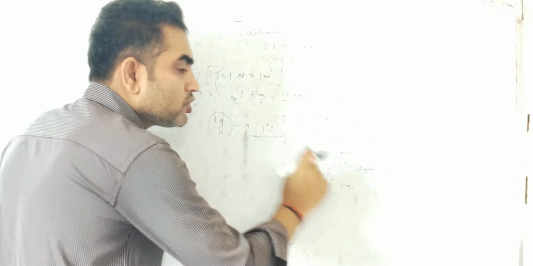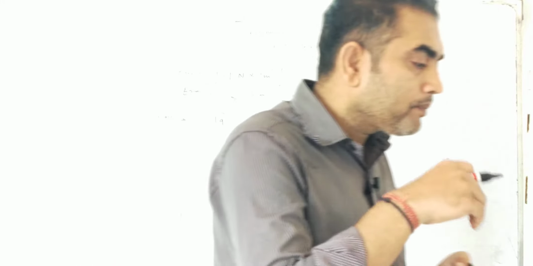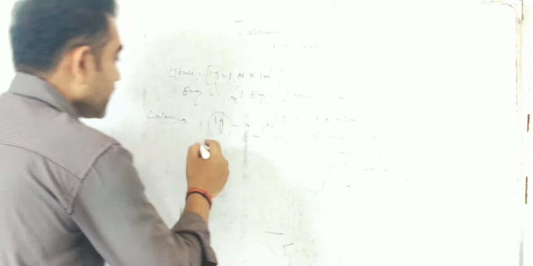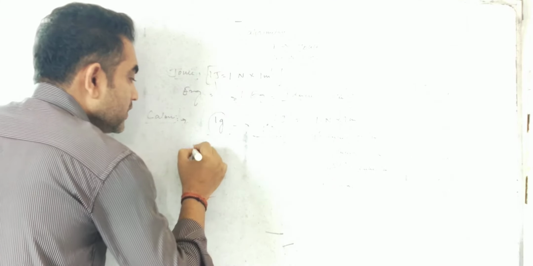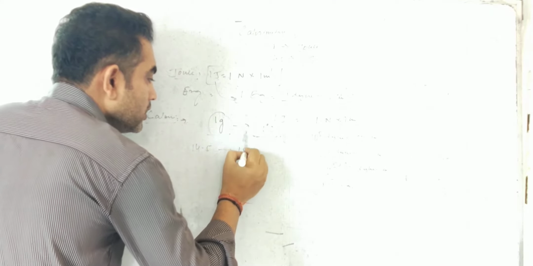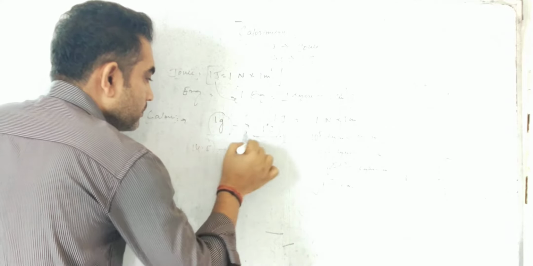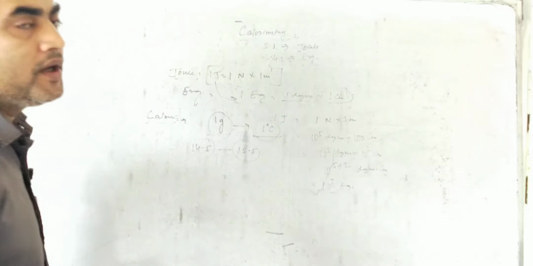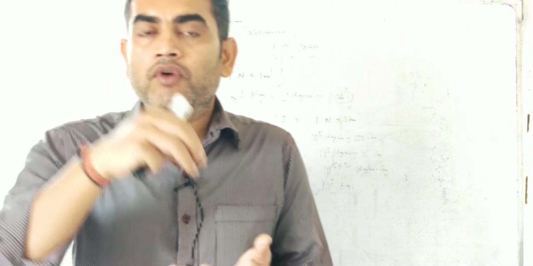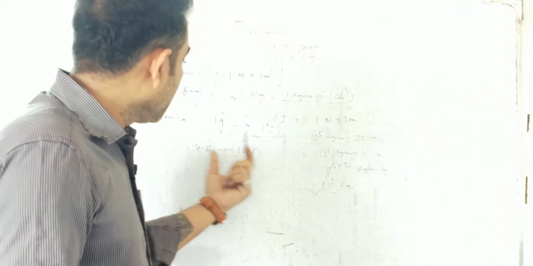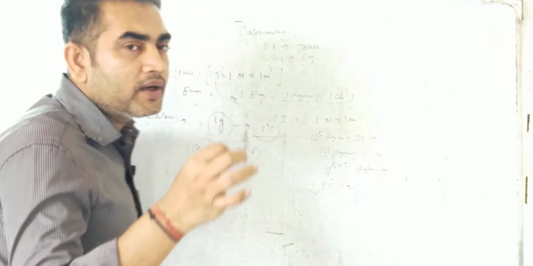So 1 degree C, what is the suitable range of temperature to get the 1 degree? That is 14.5 degree C to 15.5 degree C. So you can also mention it in your definition, that the amount of heat required to raise the temperature of 1 gram of water from 14.5 degrees C to 15.5 degrees C, that is 1 degree C, is said to be 1 calorie, and the calorie is completely related to the joule.